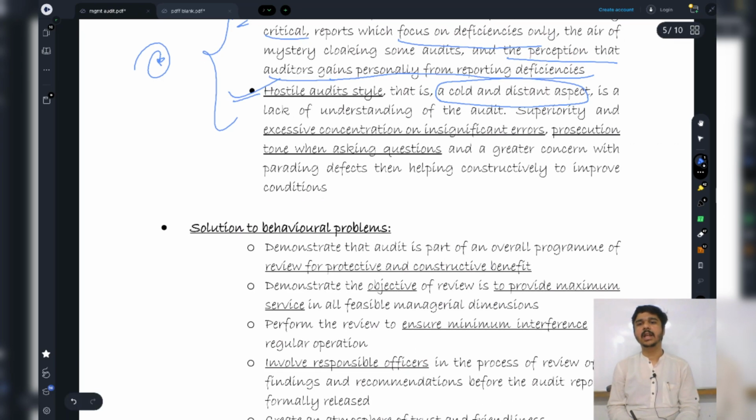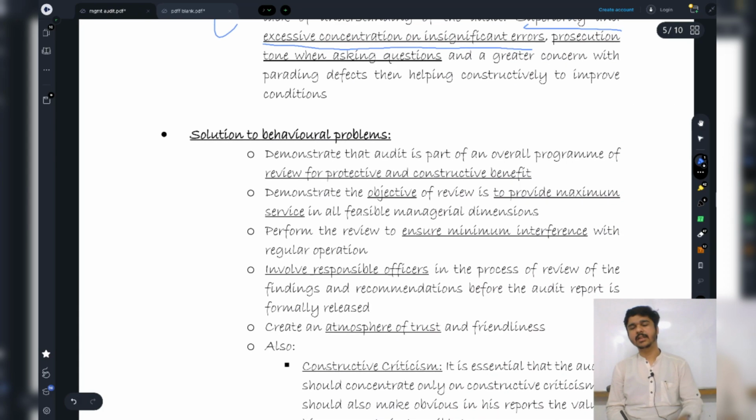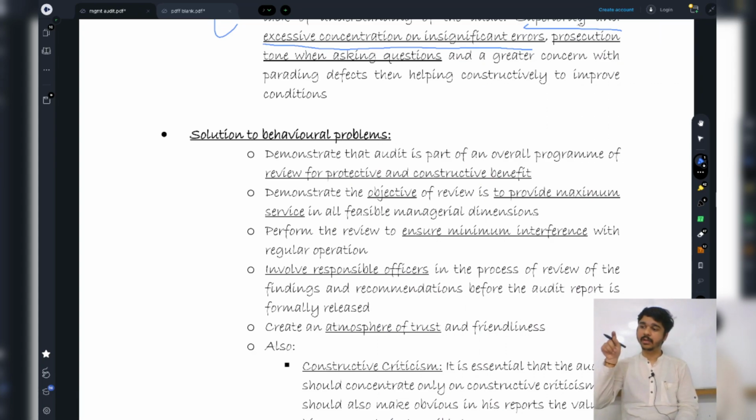So we can say superiority and excessive concentration on insignificant errors. There are certain things which I am observing, but they are very insignificant. They do not have a very high impact, but still I am concentrating on them, just for the sake of pointing them out.